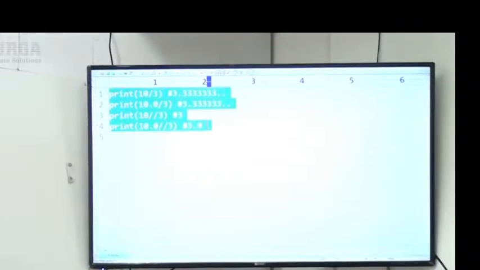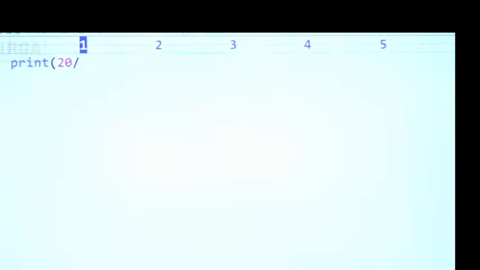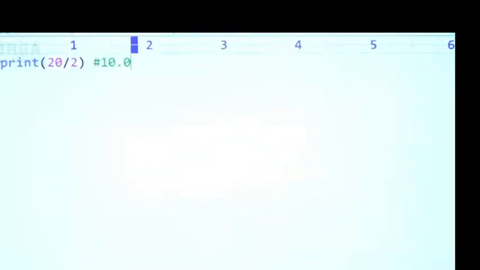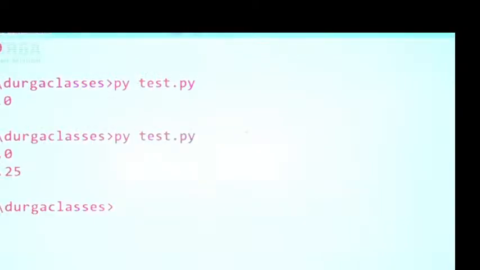Have a look once. Let me execute this code. Here I am taking print of 20 by 2. It is the normal division operator, and the result is always a float value, 10.0. Yes, 10.0 we are getting. Next, print of 20.5 by 2. The normal division operator always provides a float value only. 10.25 is the answer we are going to get. Have a look once, 10.25.